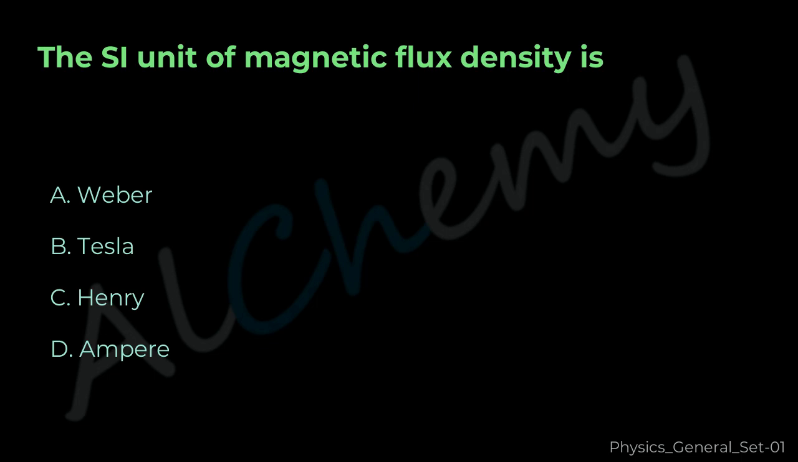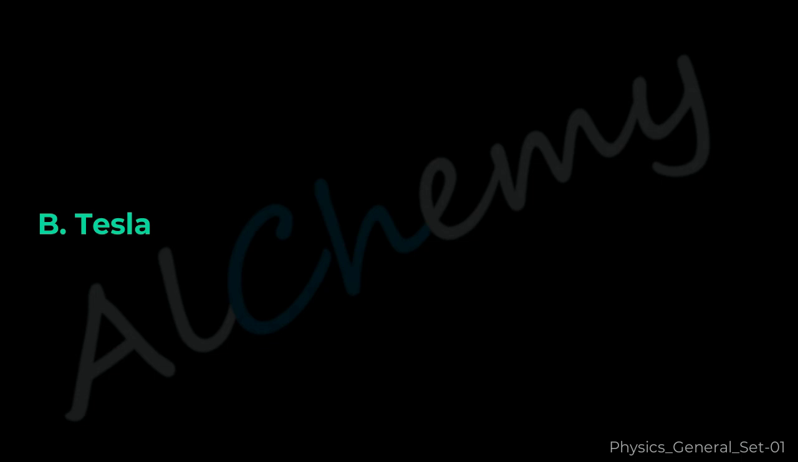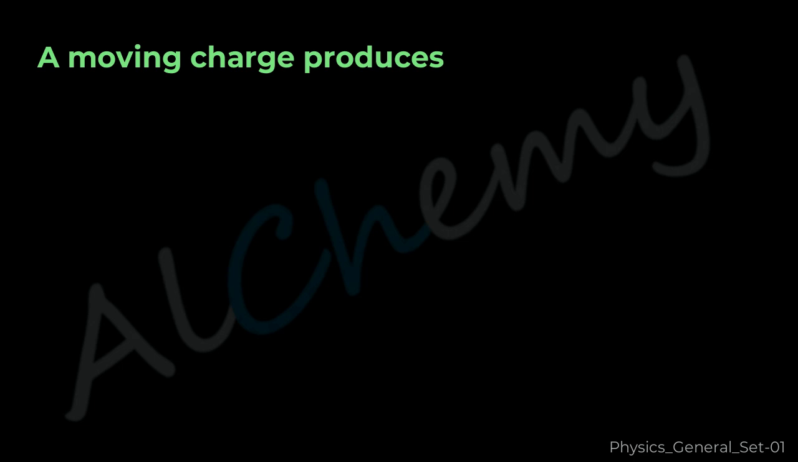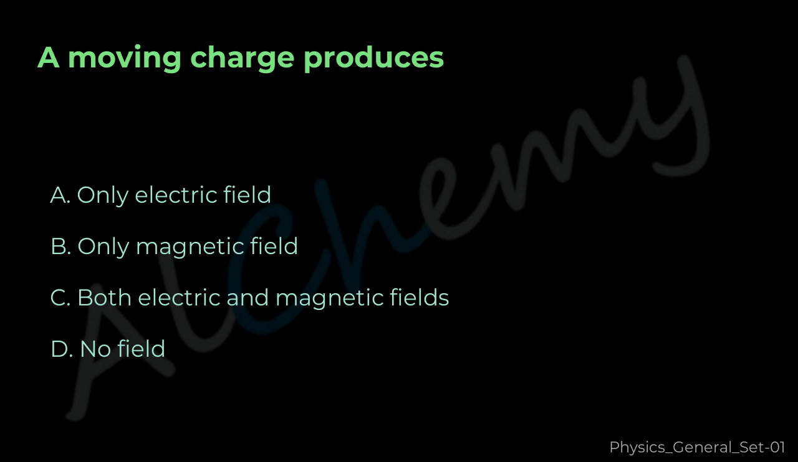Question 25. The SI unit of magnetic flux density is A. Weber. B. Tesla. C. Henry. D. Ampere. The correct answer is B. Tesla. Question 26. A moving charge produces A. Only electric field. B. Only magnetic field. C. Both electric and magnetic fields. D. No field.